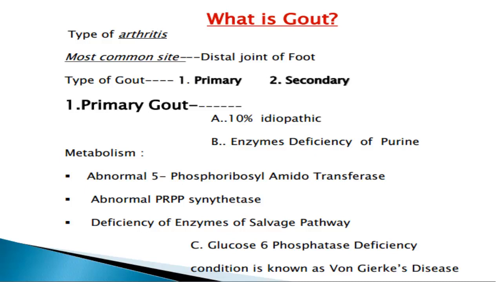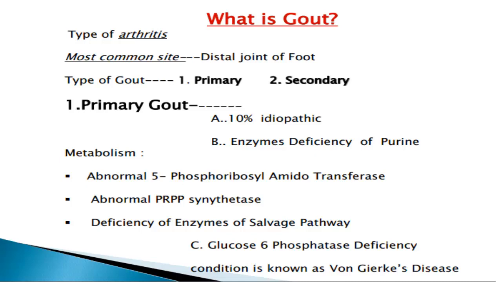Now, what happens in von Gierke disease? Glucose 6 phosphate is converted to glucose by the glucose 6 phosphatase enzyme. But as glucose 6 phosphatase is deficient, glucose 6 phosphate is channeled to the pentose phosphate pathway, giving rise to more and more ribose 5 phosphate, that is channelized to purine metabolism, resulting in increased uric acid level.